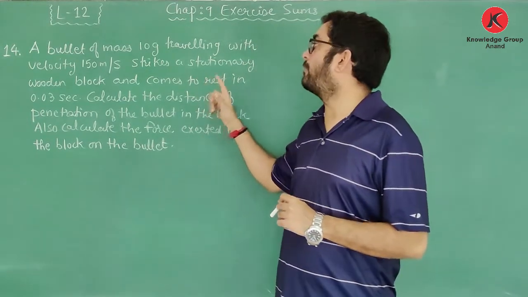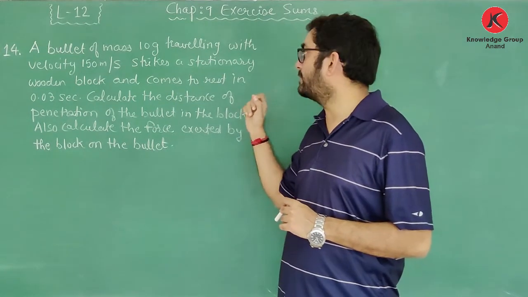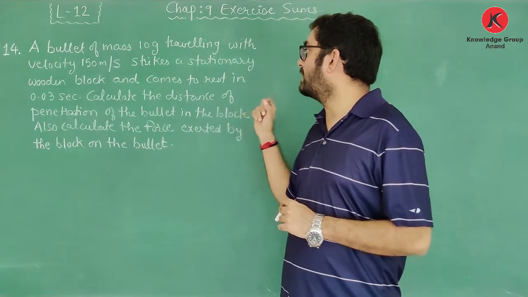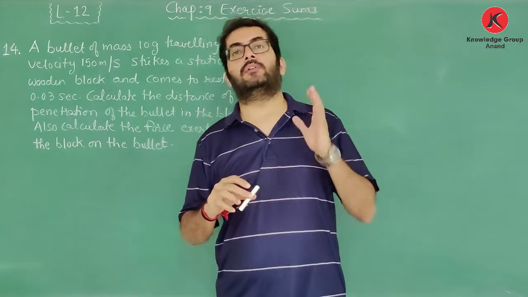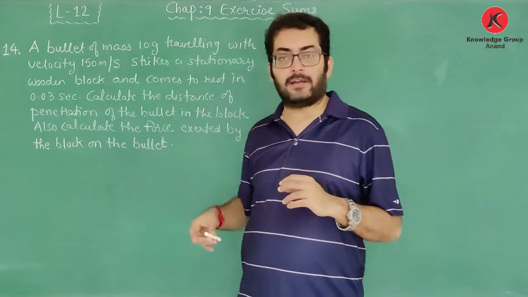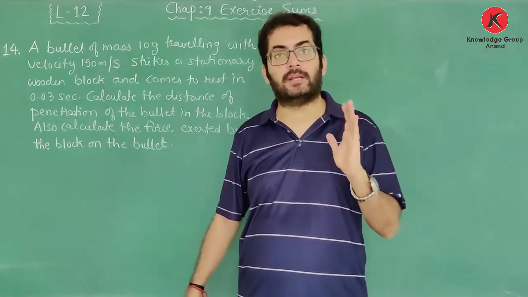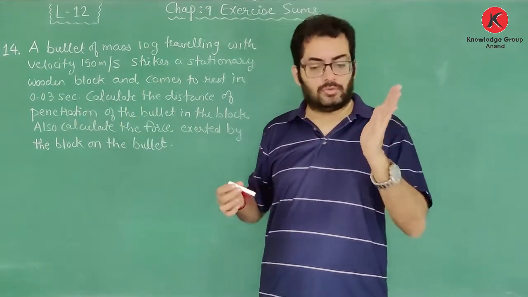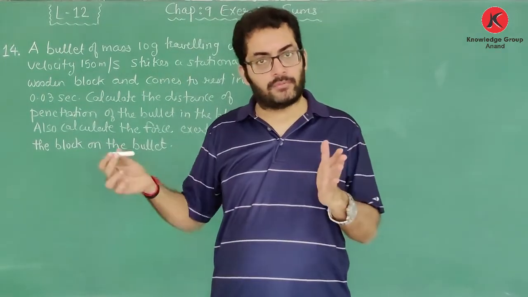A bullet of mass 10 gram traveling with velocity of 150 meter per second strikes a stationary wooden block and comes to rest in 0.03 second. यानी कि क्वेश्चन में हमको क्या दिया है, there is a bullet, the mass of the bullet is 10 gram, it is traveling with initial velocity of 150 meter per second. Now while traveling it strikes a wooden block. तो जो वुडन ब्लॉक है it will provide a resistance to the motion of that bullet.